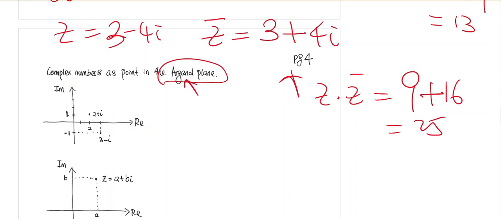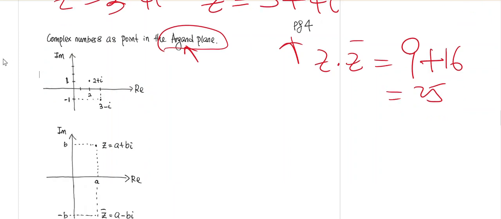Every complex number can be represented as a point on this diagram. For example, 2 plus i: 2 is the real part, and then 1, which is here. So this point represents 2 plus i. And this is going to represent 3 minus i, and so on and so forth. So this is called the Argand diagram or the Argand plane.